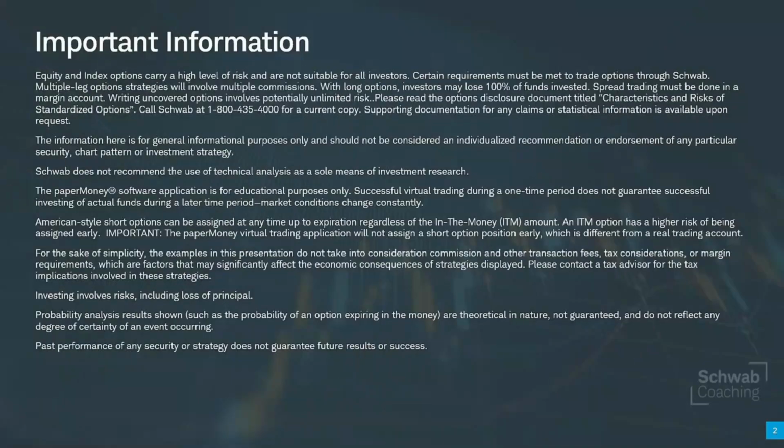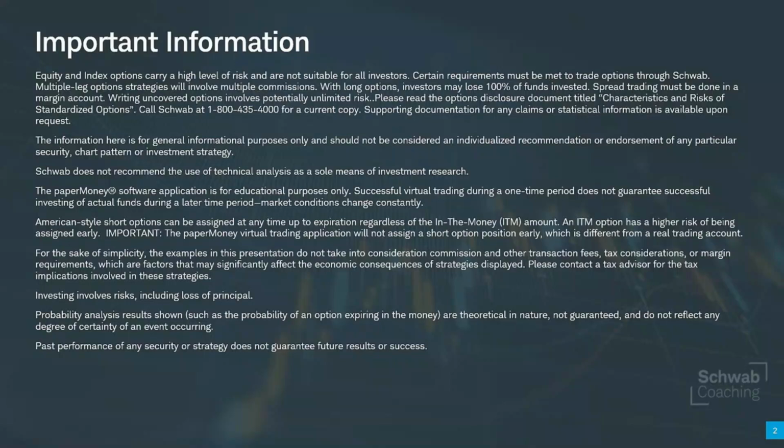A couple of quick housekeeping items as we get started here this morning. As we talk about these options and we talk about indexes, remember that everything that we talk about is simply for illustrative and educational purposes only, not a recommendation or any kind of advice or endorsement of any particular security, pattern, strategy, or anything else. Remember that equity and index options carry a high level of risk.